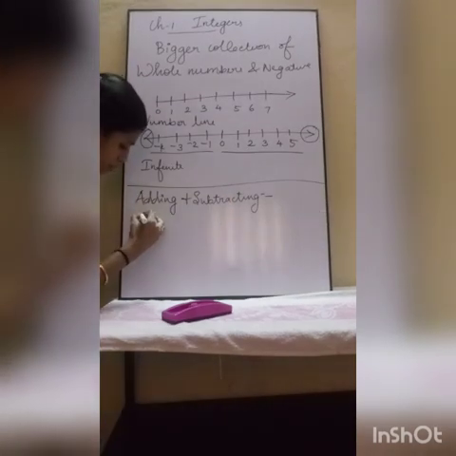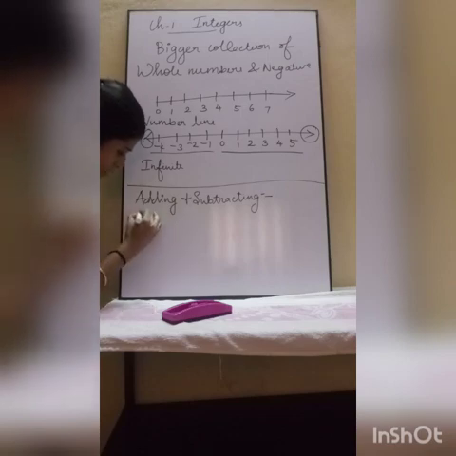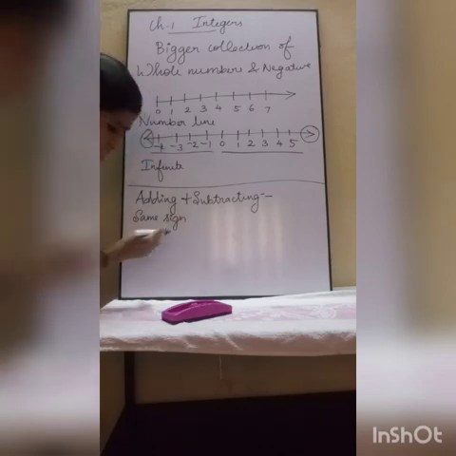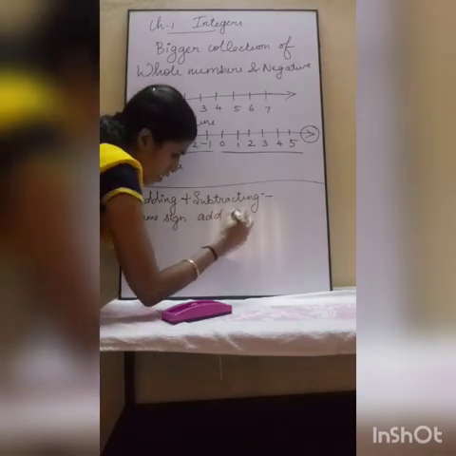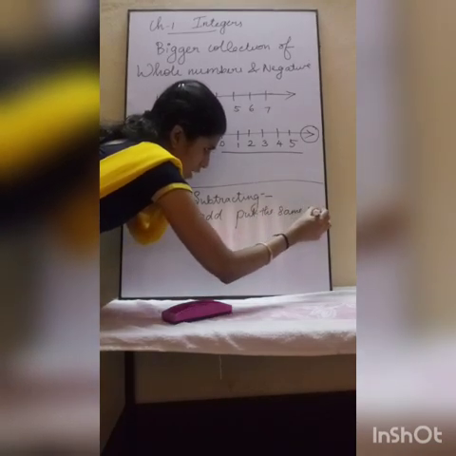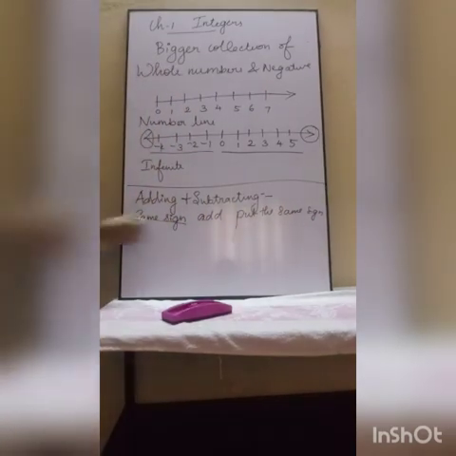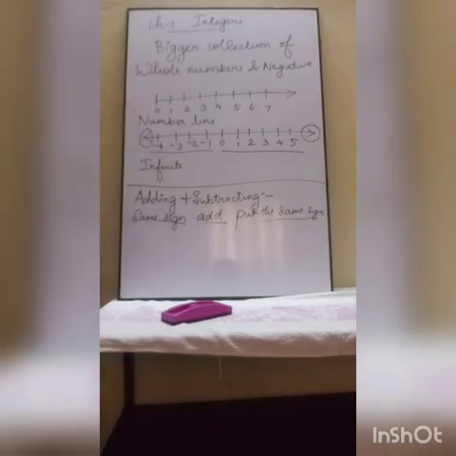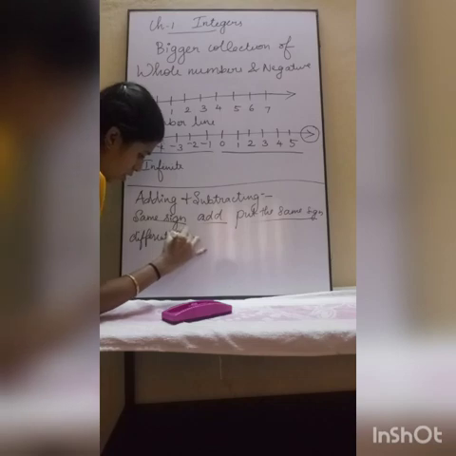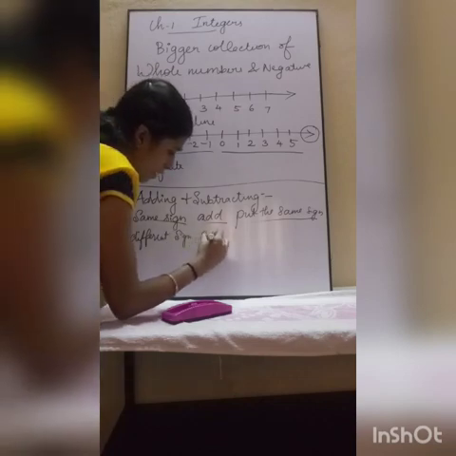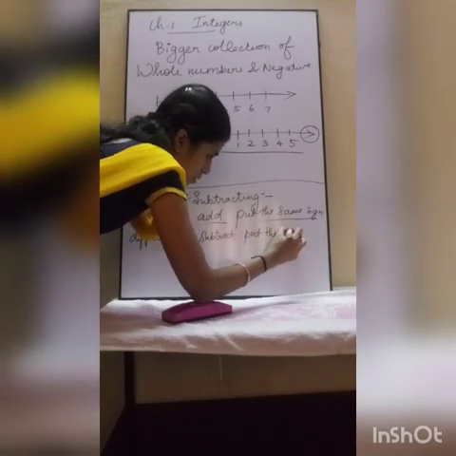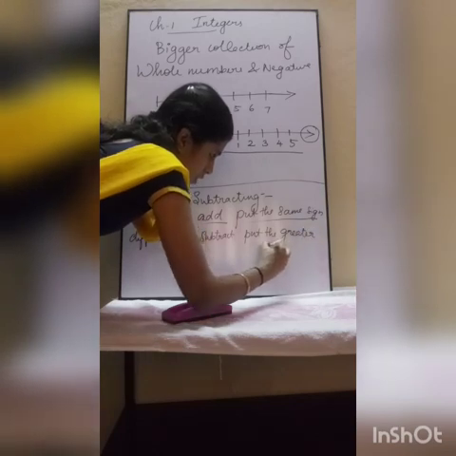Okay, so if you are adding or subtracting, same sign, you will add it and put the same sign. Okay, this is like a formula. You should say: same sign, you will add it and put the same sign. Different sign, you will subtract it and put the greater number sign.